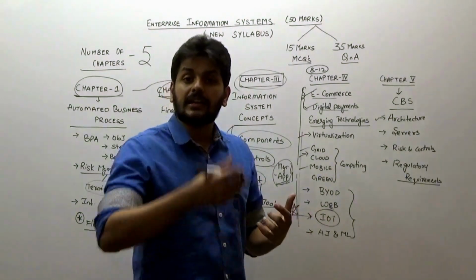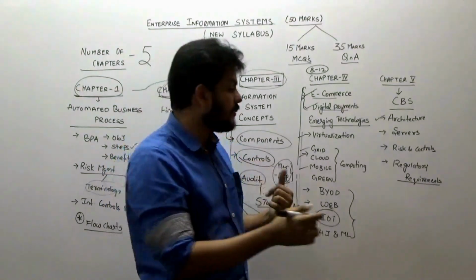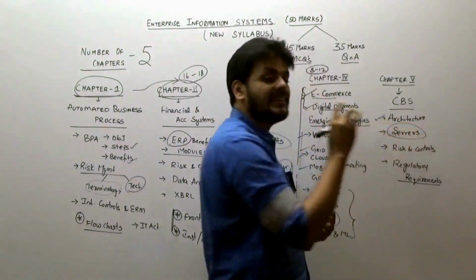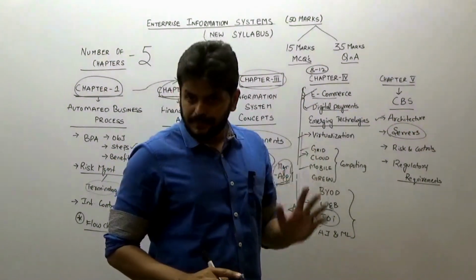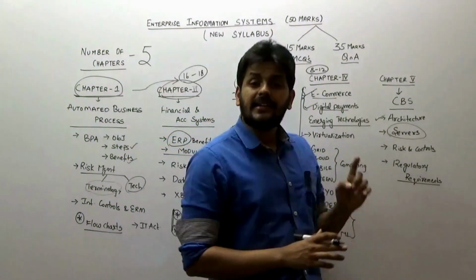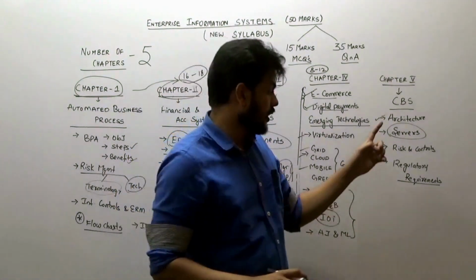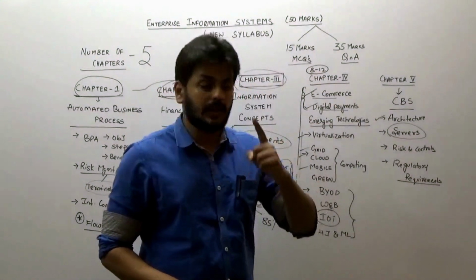Because once you know the architecture, the 10 steps in implementing CBS could be a question in the exam. Go through all the 8 servers that are used in a core banking system. At a central data center, 8 servers are there, right from the application server to an antivirus server. Learn that topic well.